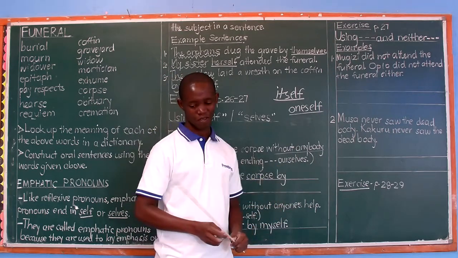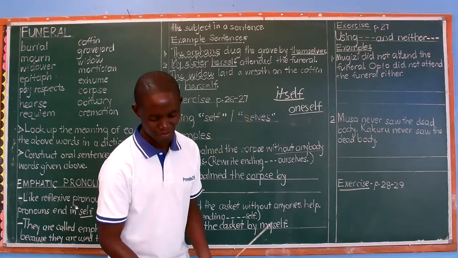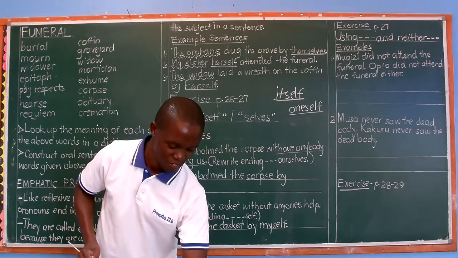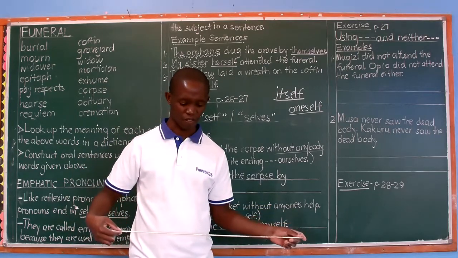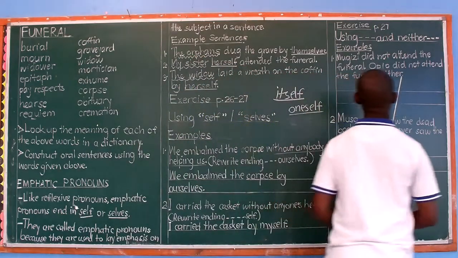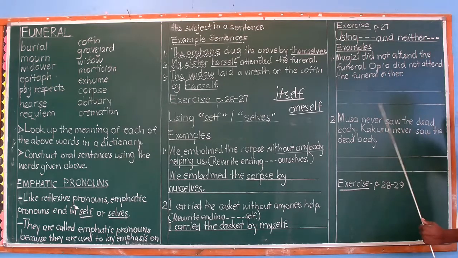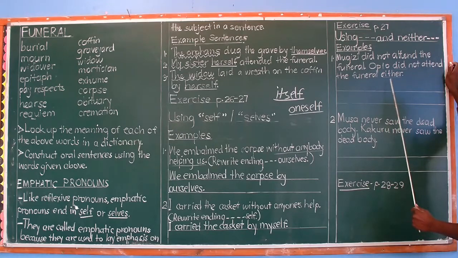So let's go straight to the use of either and neither. There are things that are not good for online lessons. They are good when you are seated one-on-one. We discuss and we see how we can master them. Examples: Mugezi did not attend the funeral, or Pio did not attend the funeral either. Either can be used in negative sentences in any position to show emphasis. Yes, it's used to lay emphasis on a negative.